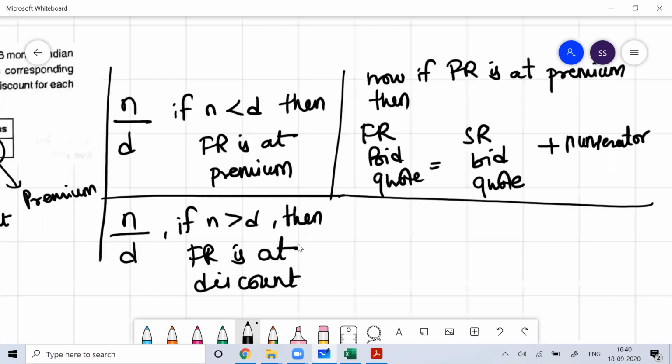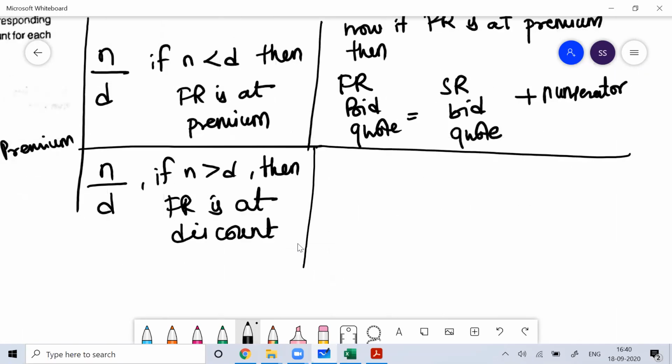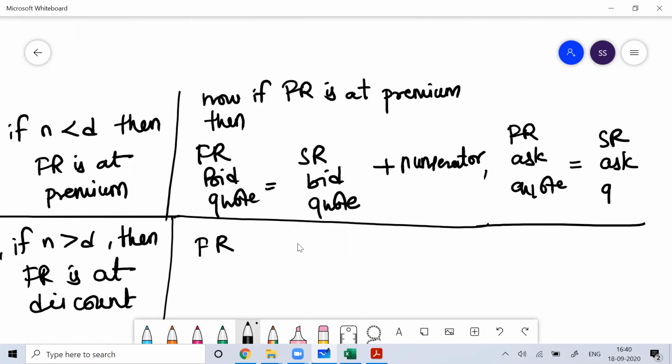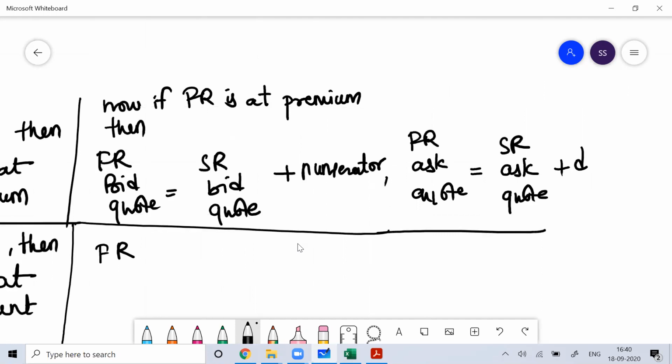Similarly, the forward rate ask quote will be equal to the spot rate ask quote plus your denominator. You need to understand this.